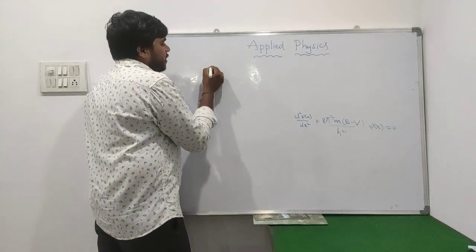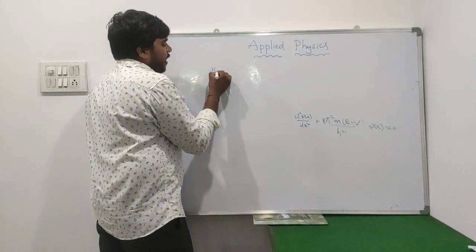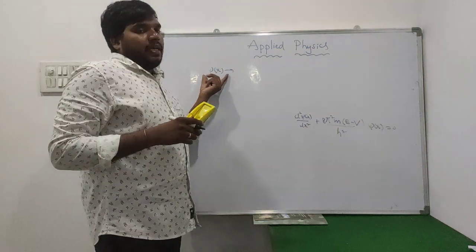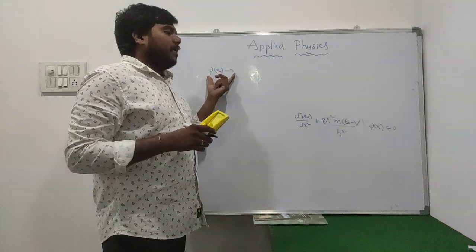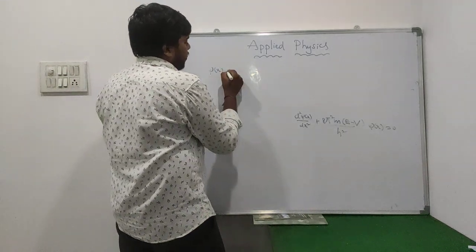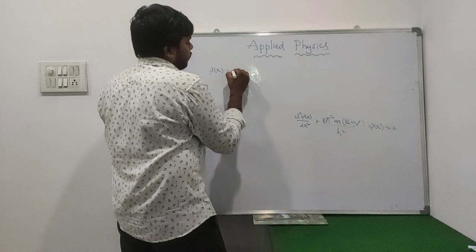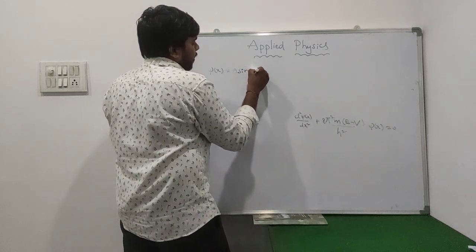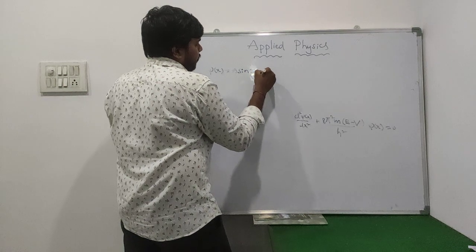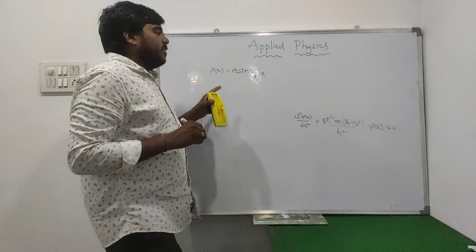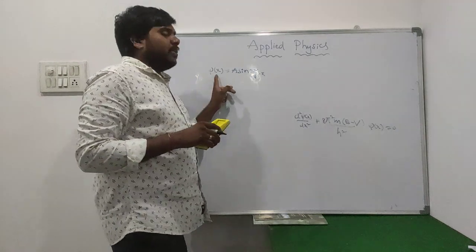Then psi of x is simply a mathematical expression. The equation we have is psi of x equals a sin 2 pi by lambda into x. So psi of x is nothing but a wave function.